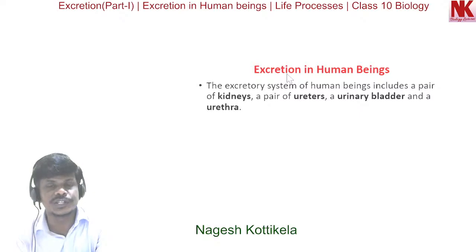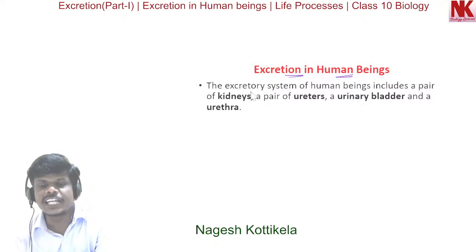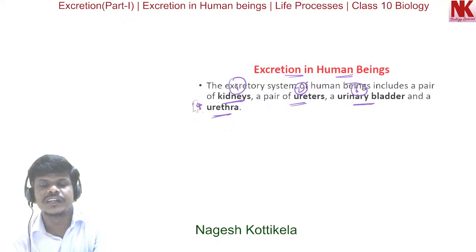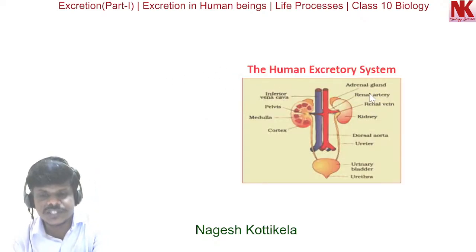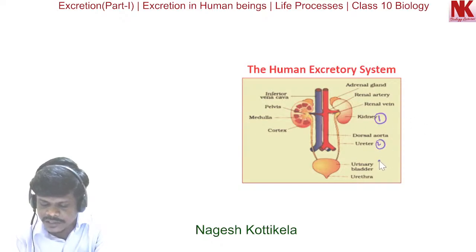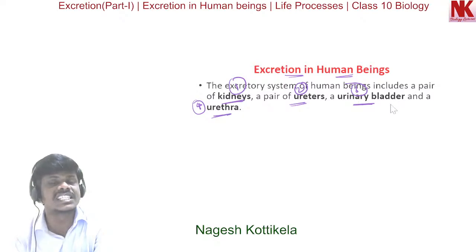Now, continuation of this, the excretory system. Now we are going to discuss in detail about excretion in human beings. The excretory system of human beings includes a pair of kidneys, a pair of ureters, a urinary bladder, and urethra. So these four structures are very important in the excretory system. You can see here the kidney, then ureter, then urinary bladder, then urethra.